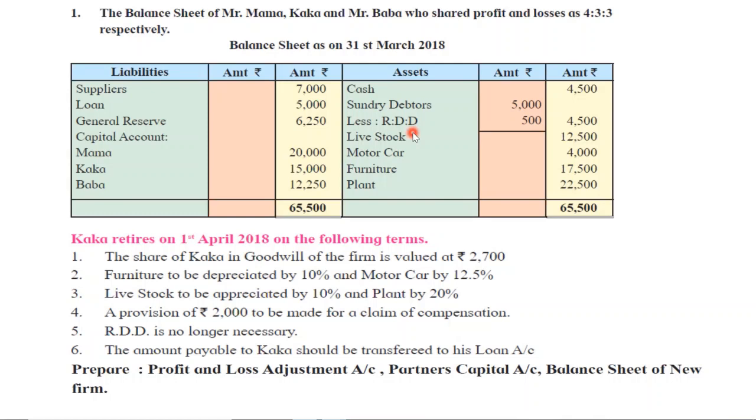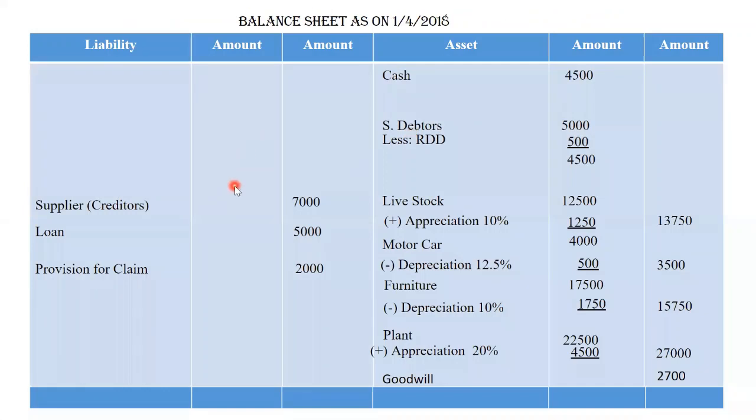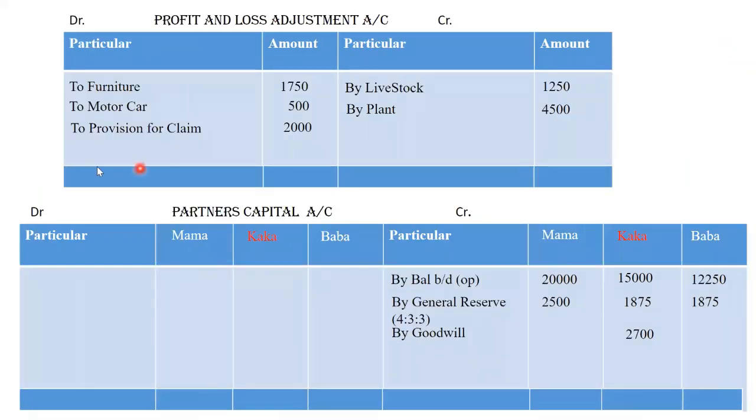See, RDD is a part of profit. When we made the RDD, we reduced profit, just like we made a provision for compensation and reduced it, right? Whenever we are making a provision, we are reducing our profit. So we always write it on the debit side of the P&L account, right? But whenever we are reducing a provision, removing a provision, we will record it on the credit side.